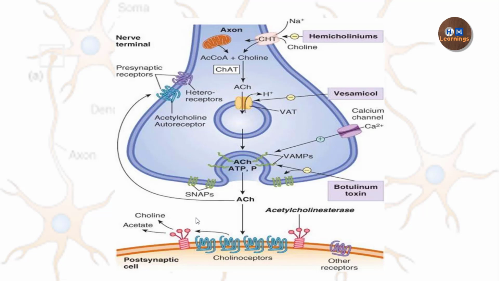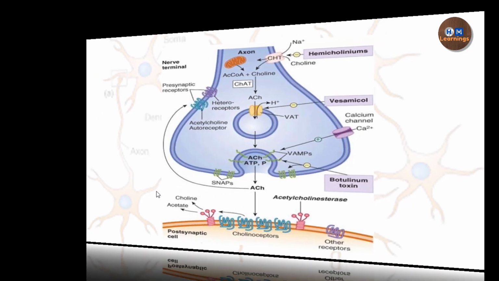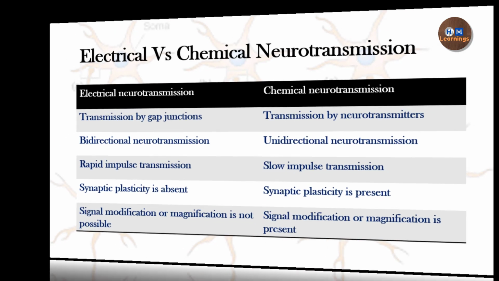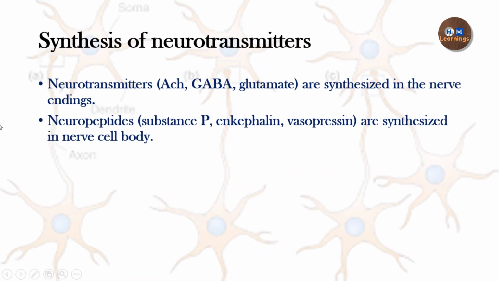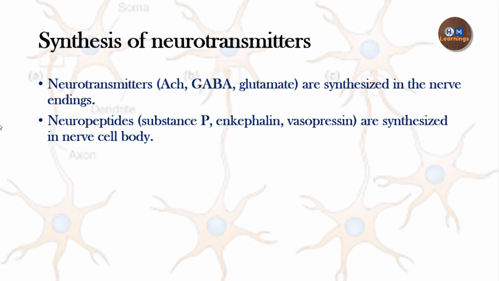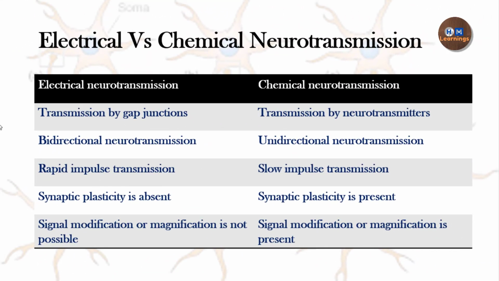Okay, one by one we will look, but before that we will look at electrical versus chemical neurotransmission. Means the difference between the electrical and the chemical transmission, or you can say the difference between the electrical and the chemical synapse. Electrical neurotransmission happens with the help of gap junctions, whereas chemical neurotransmission happens by way of the neurotransmitters.